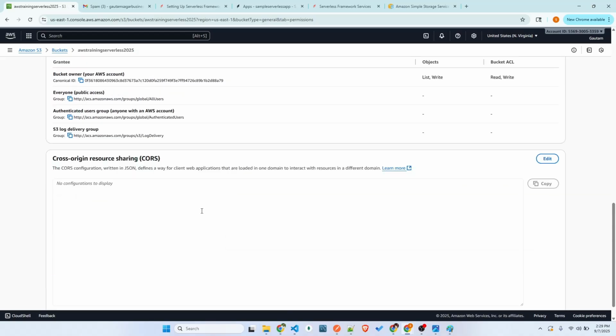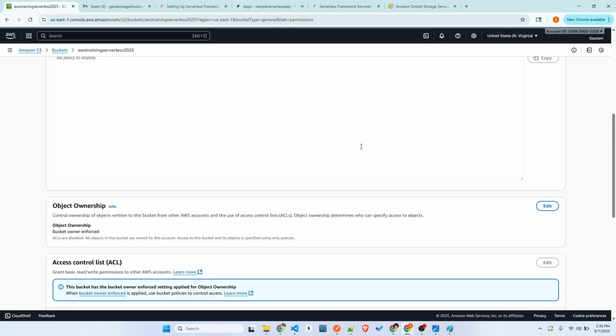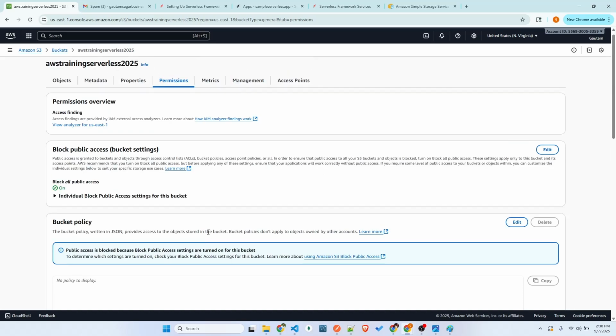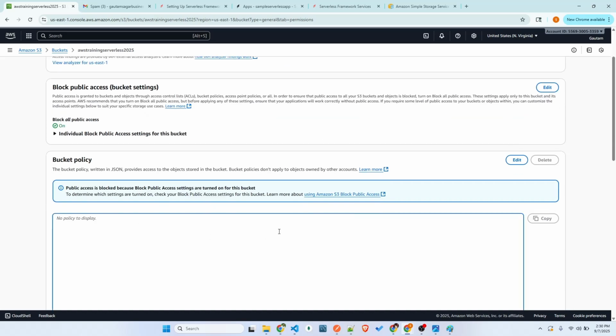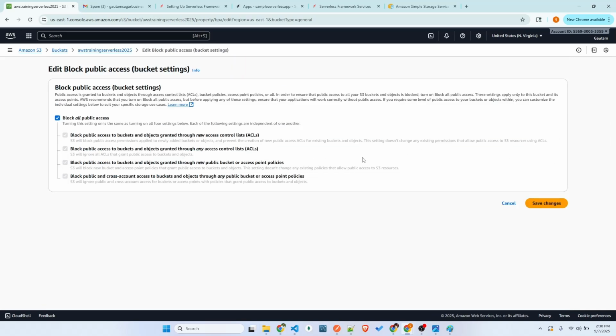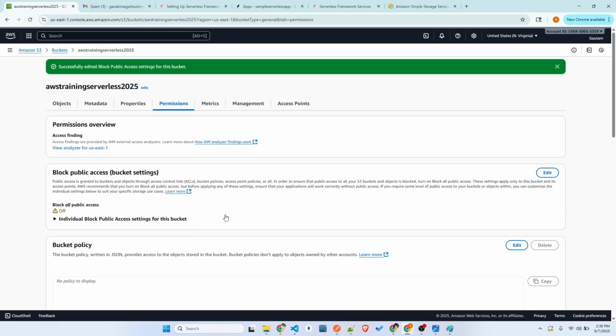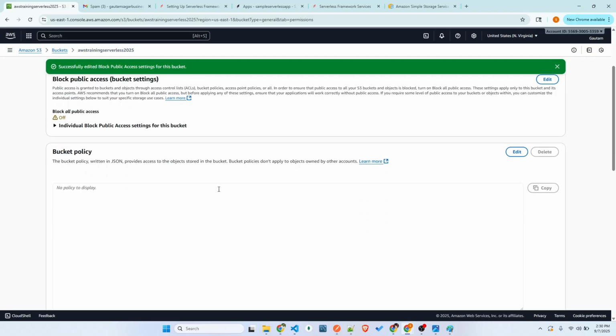We call them ACLs. By default, they removed the old ones, but now they added something like policies. We can add the policy, but before doing that, let me just allow the public access for now, so that we can access the file. It's recommended that we don't do this public access, and we give access only to specific people. But for now, I'm just giving public access to demonstrate how it works.